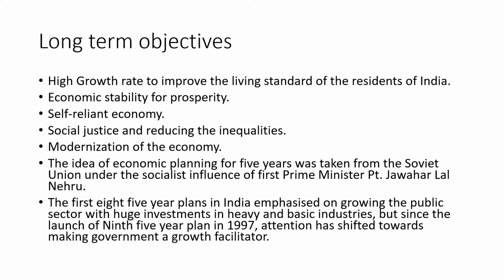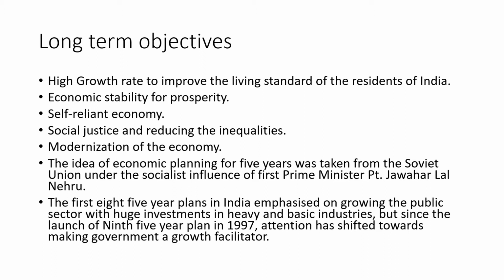So, coming to the objectives of planning, the government of India has gone for the planning perspective in the economy, or has implemented the 5-year plans in India, with a lot of objectives. It was aiming at a high growth rate in the economy, to improve the standard of living of people in India. Also, the government was trying to aim at economic stability for the prosperity of the nation.